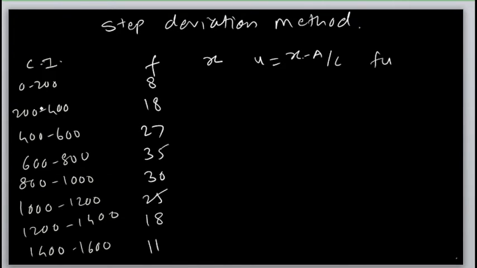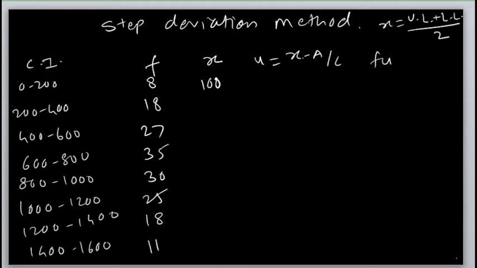What is x? Pay attention here. We have to find the class mark for each class. What is the first class? 0 to 200. How do we find x? X is equal to upper limit plus lower limit divided by 2. Upper limit is 200, so 200 plus 0 is 200, divided by 2 is 100.